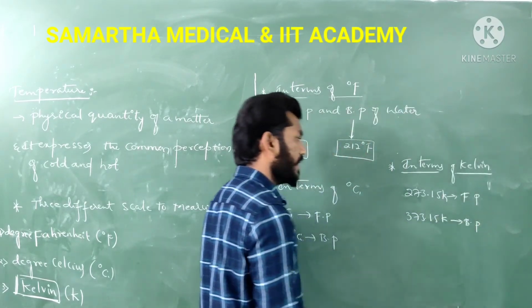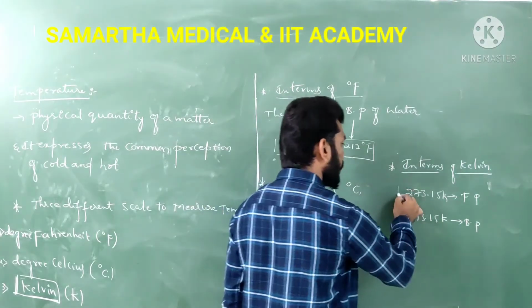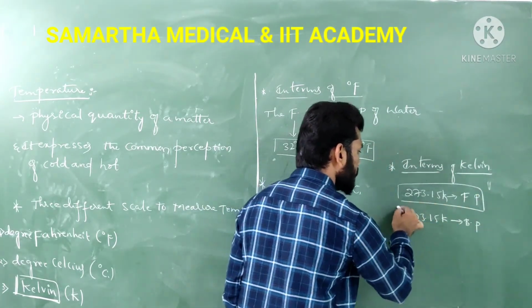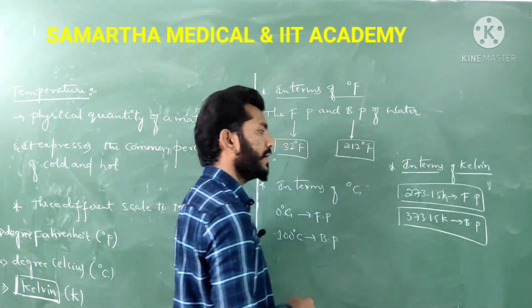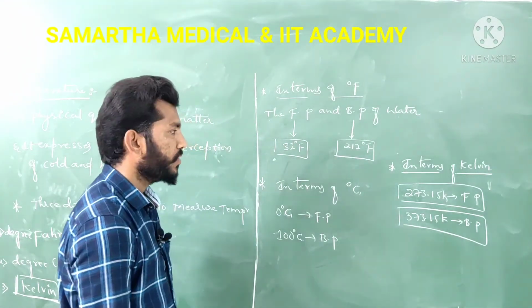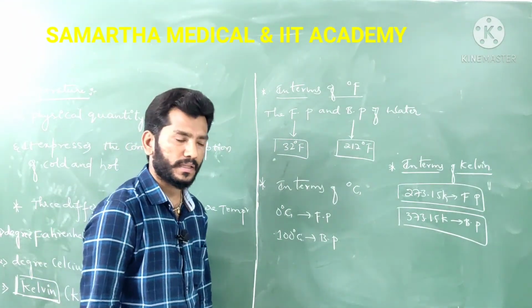In terms of Kelvin, 273.15 Kelvin is the freezing point of water, whereas 373.15 Kelvin is the boiling point of water. Okay, so we have to know this.